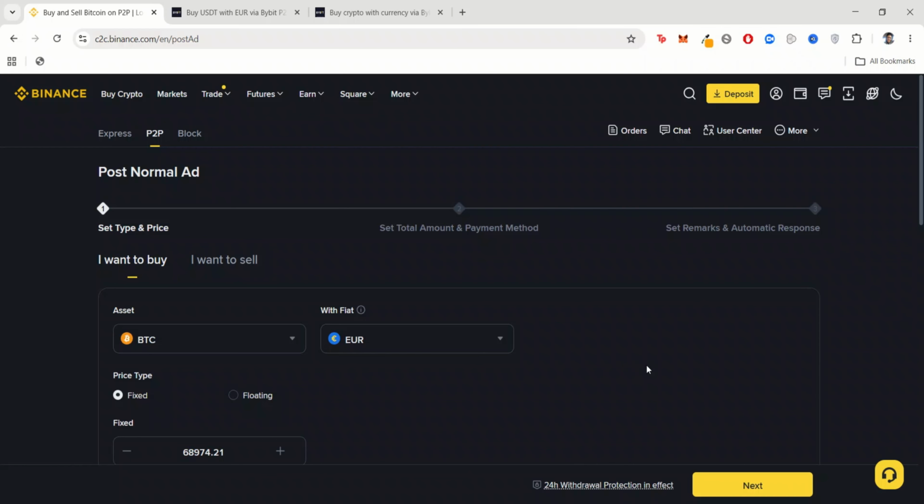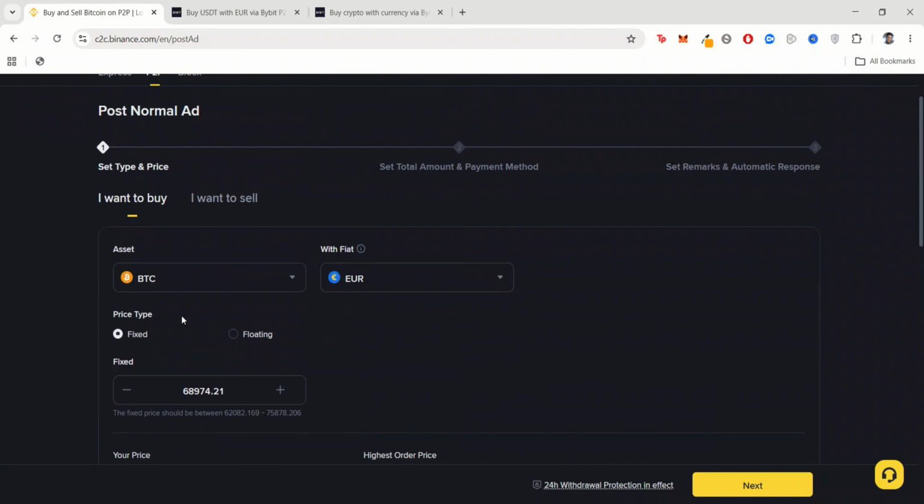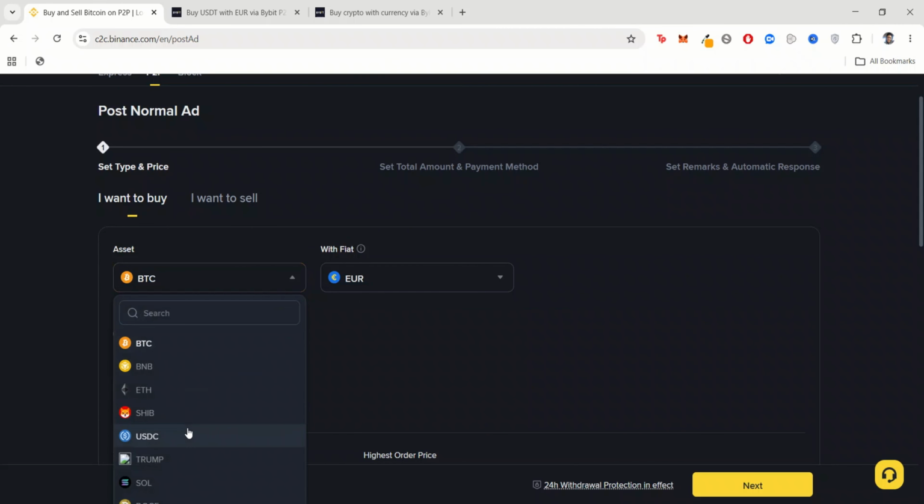Another limitation, or let me say disadvantage, of Binance is that once you buy a crypto from someone and you want to post a sell ad, you have to wait 24 hours to post a sell ad, and the minimum amount you can post on Binance is actually 100 USDC.